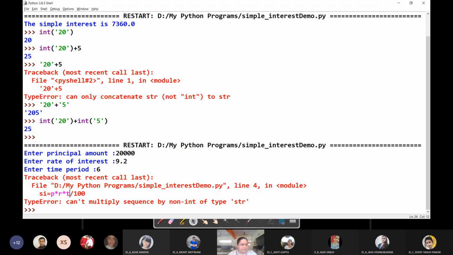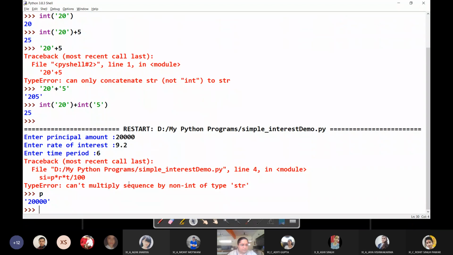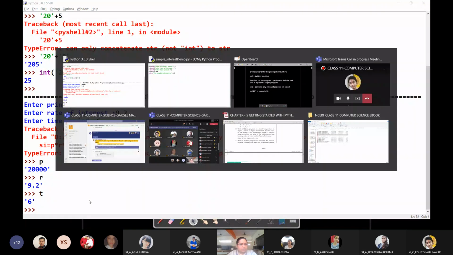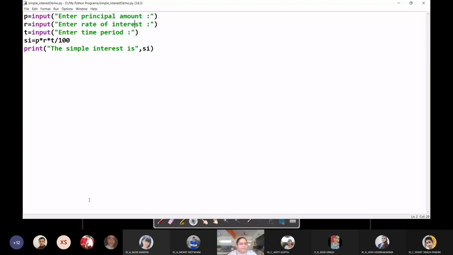But this multiplication operation is only possible between what? Numeric values, not string values, because currently these values are what? They are strings. You can see I just typed P and it is displayed in quotes, means it is a string value. R is a string value, T is a string value. So I need to convert these values.